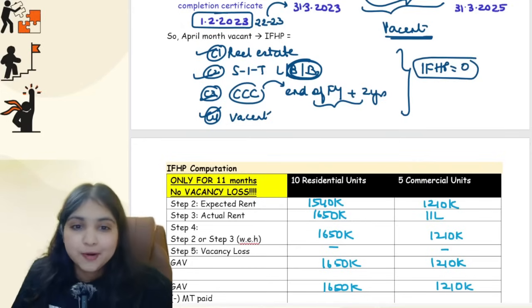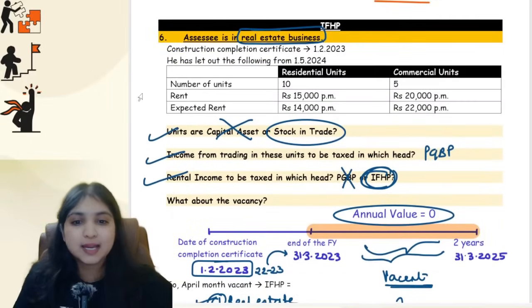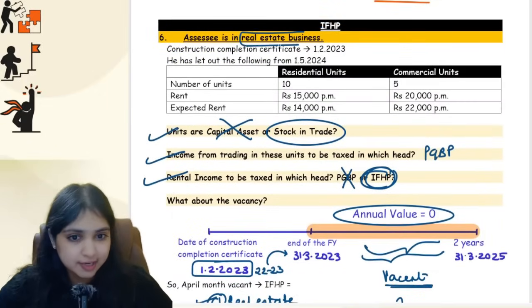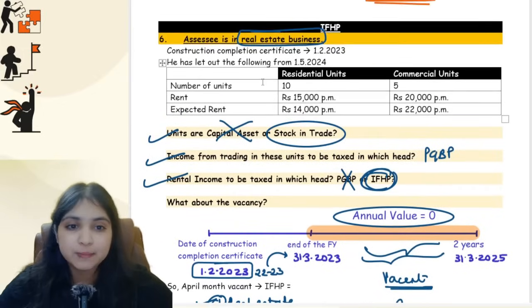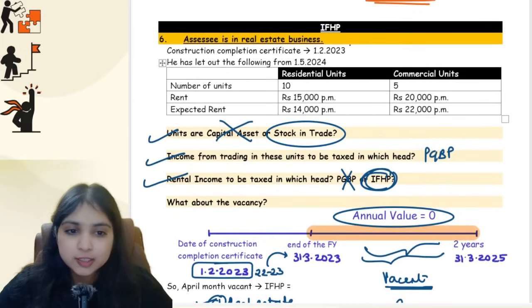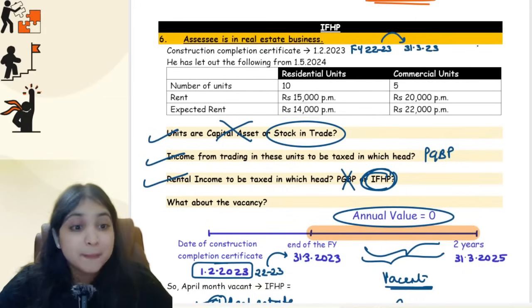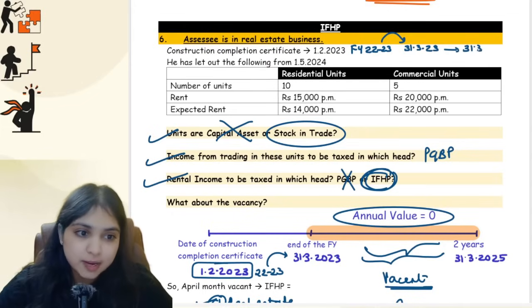Now keep this point in your mind and now come to this question, guys. The question says the assessee is in the real estate business. Construction completion certificate we got when? On the 1st of February 2023, which means we got the construction completion certificate in financial year 22-23. What is the end of this year? 31st March 23. Plus 2 years will be till 31st March 25.